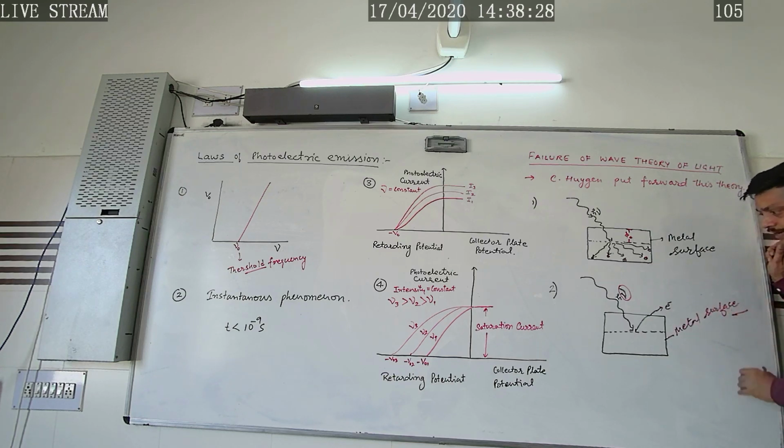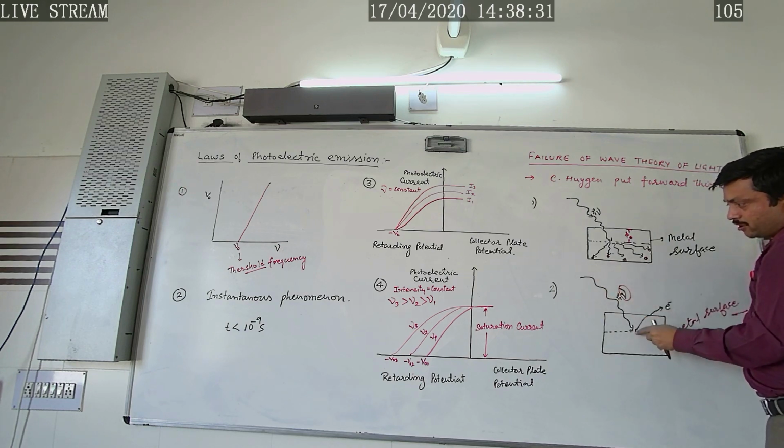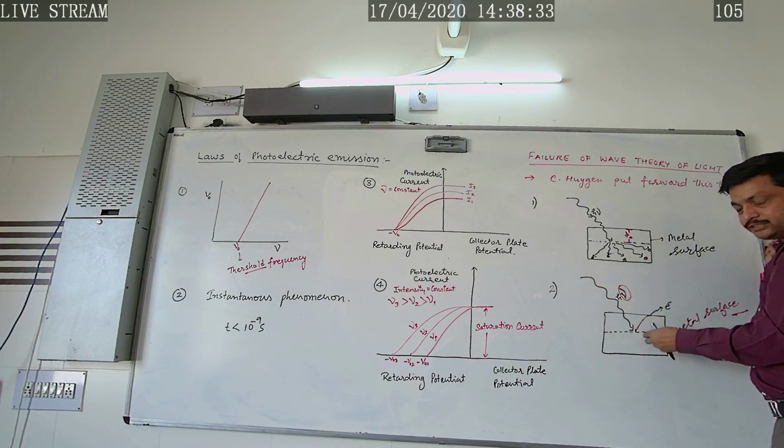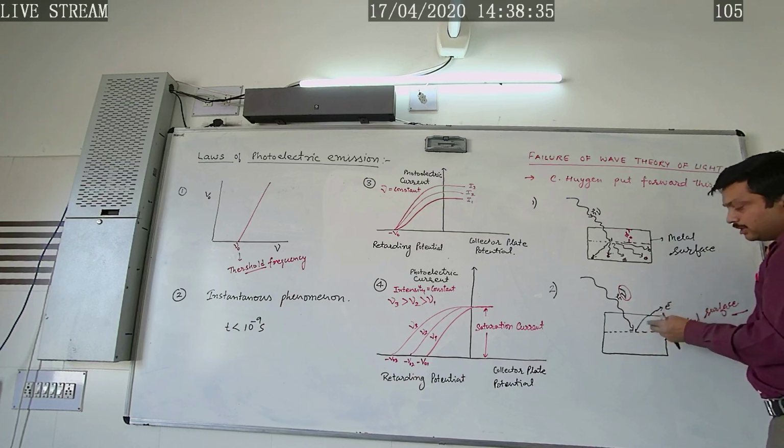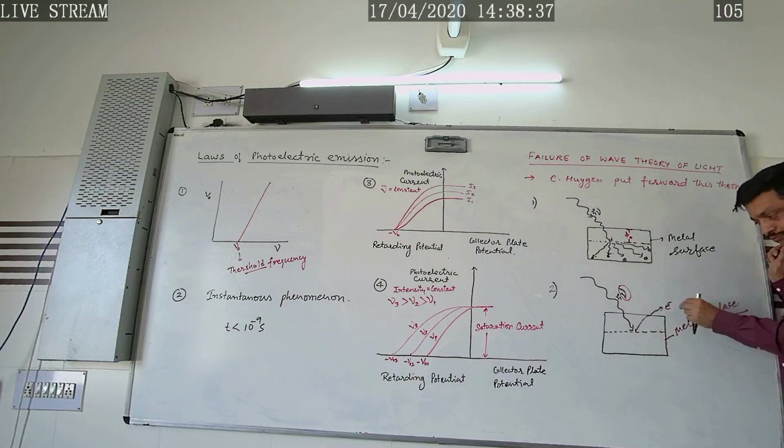Or we can say, according to the wave model of light, the intensity of incident radiation is proportional to the number of photoelectrons emitted from the metal surface.